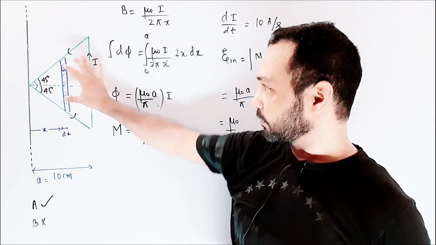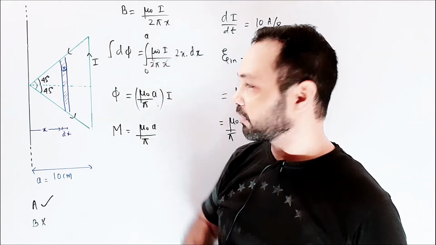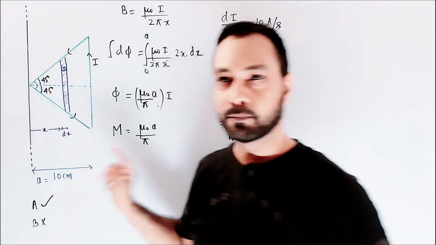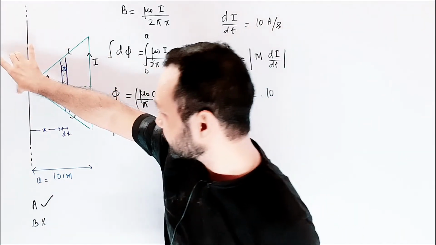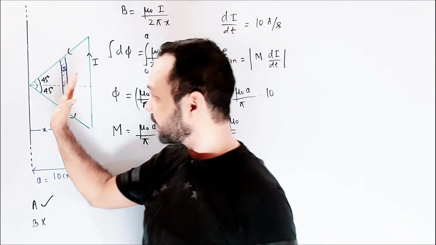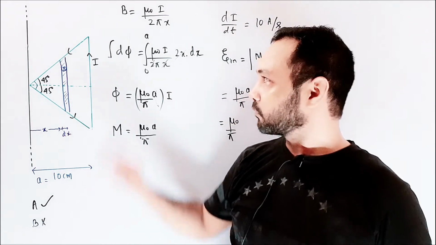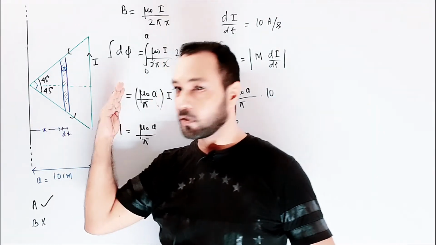Suppose this current is increasing, so its magnetic field will increase. So again consider this imaginary loop. Because of that there is some induced current, and because of this induced current and this current there will be forces. So either this wire will go away or it will go towards it. This current is increasing. So suppose this wire is coming towards it.